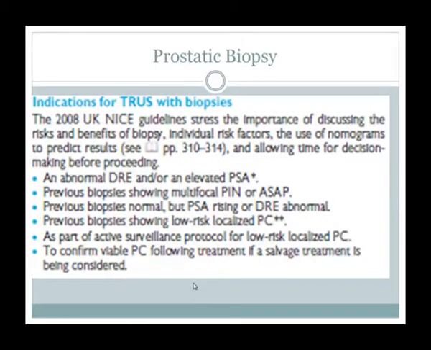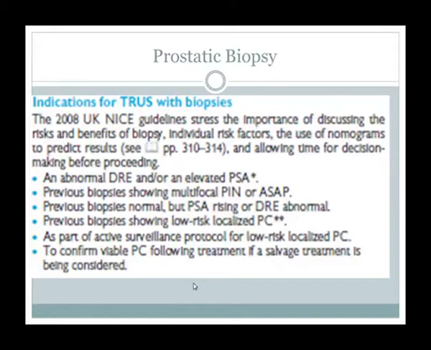Now the indications for TRUS with biopsies. The United Kingdom NICE guidelines stress the importance of discussing the risk and benefit of biopsy, the use of a nomogram to predict results, and allowing time for decision making before proceeding.